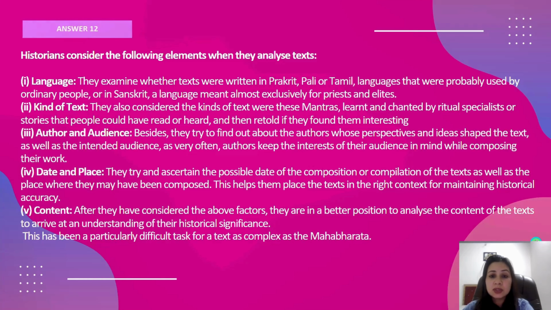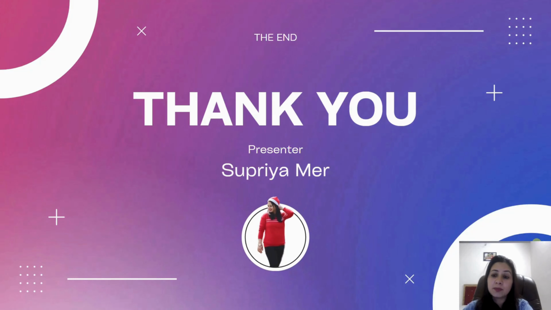So, dear students, these are some of the important questions from Chapter 3, Class 12 History, Kinship, Caste and Class. One important point which I would like to tell you all, whenever you are attempting a paper, is that whenever you read the question, please try to understand what the question is expecting.